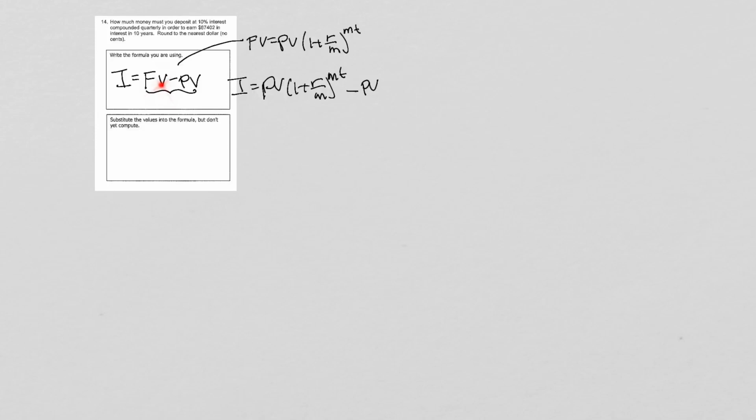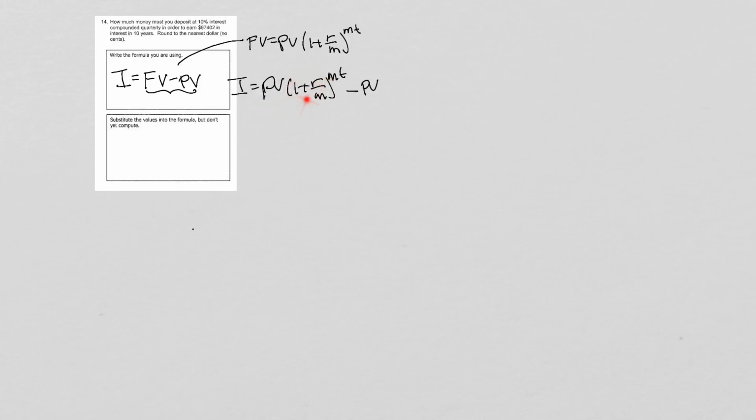So I have a formula that relates future value and present value right here. I'll take FV and replace it with this expression right here. So we'll get I equals FV, but that's this big expression, minus PV. Now I'm going to carry this one a little bit further.